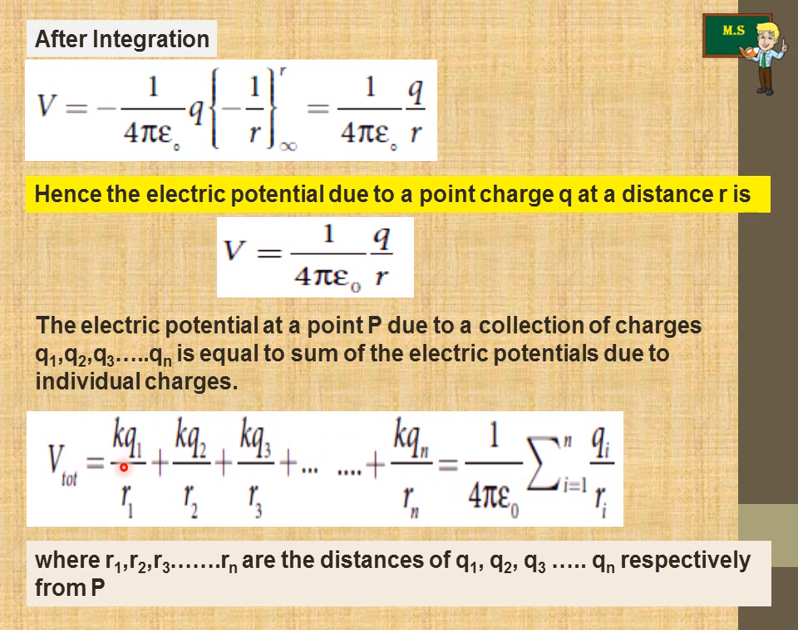If we use all this, it's a tedious equation, so we use the summation. Instead of K, we put 1 by 4 pi epsilon 0, and the sum from i equal to 1 to n of qi by Ri, where R1, R2, R3 till Rn are the distances, and q1, q2, q3 till qn are the charges, respectively from the point P.